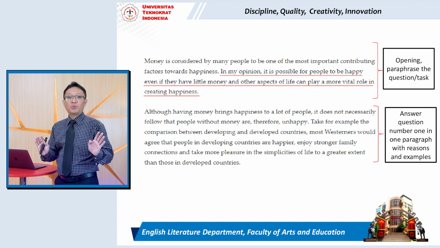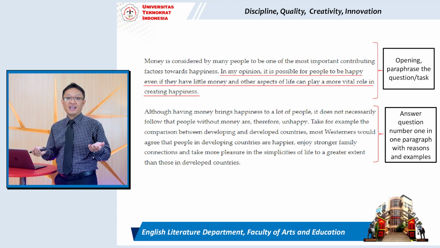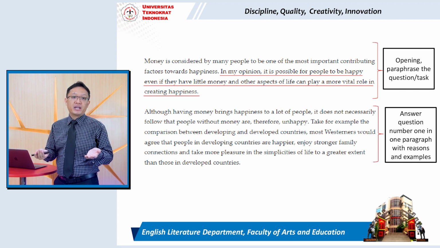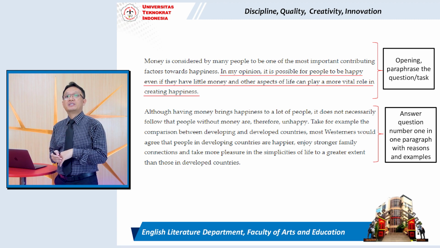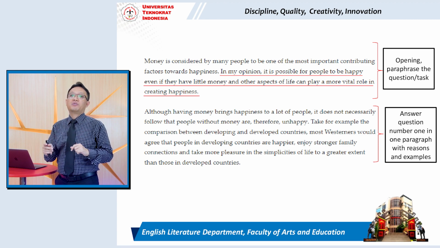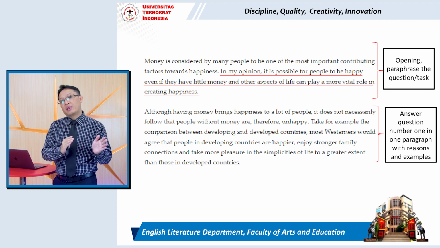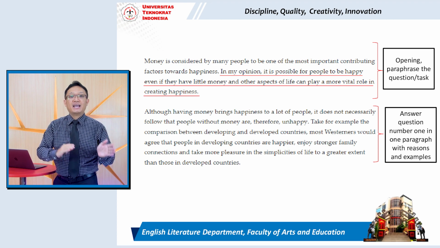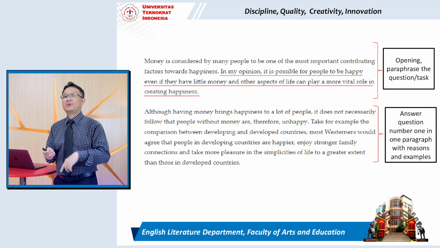Most Westerners would agree that people in developing countries are happier, enjoy stronger family connections, and take more pleasure in the simplicities of life to a greater extent than those in developed countries. So this is the answer of question number 1, with reasons and examples. Look at it again. I hope that you understand how to write the second paragraph.